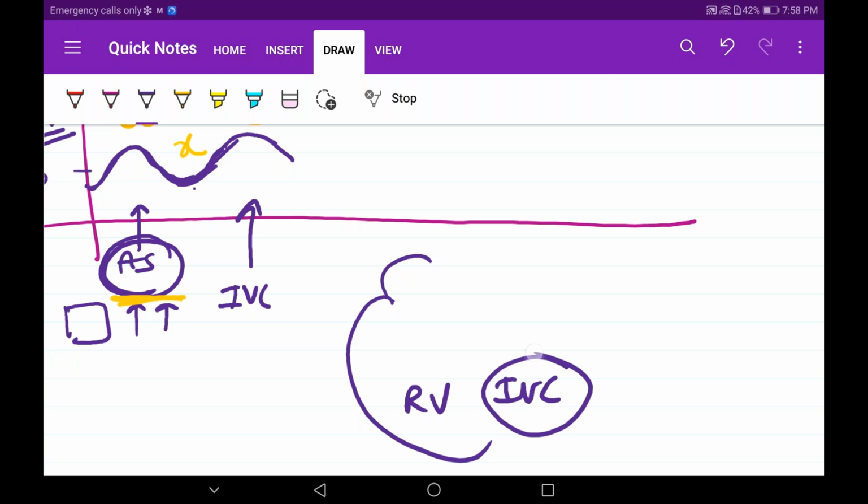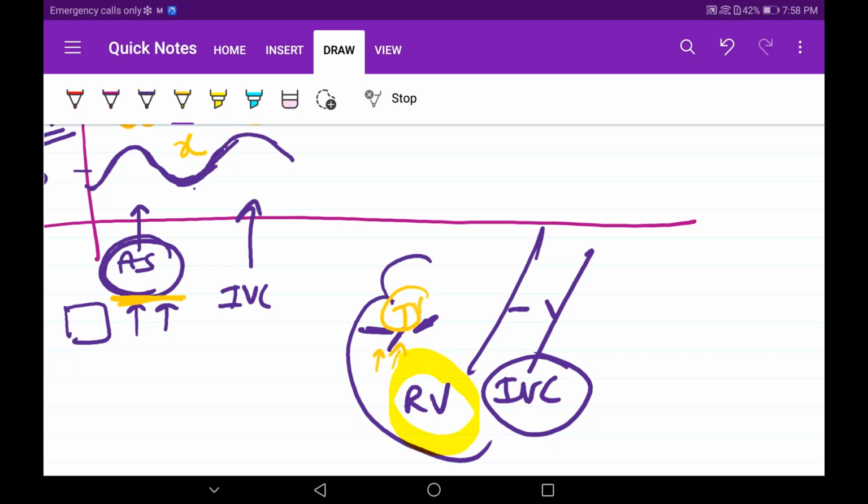Isovolumetric contraction. What will happen in isovolumetric contraction? This tricuspid valve is also closed. This pulmonary valve is also closed, but it is contracting. This ventricle is contracting. What will happen? Listen up closely, it will slightly push this. It will not open this tricuspid valve, but due to the contraction of the closed chamber, it slightly pushes it into the right atrium.